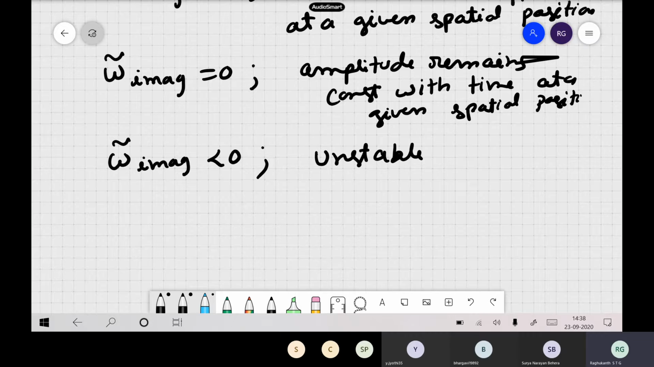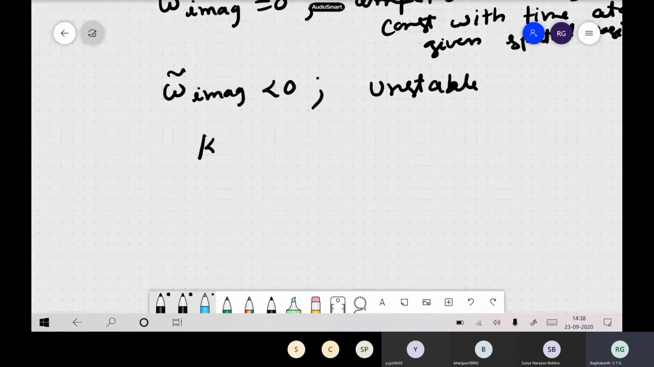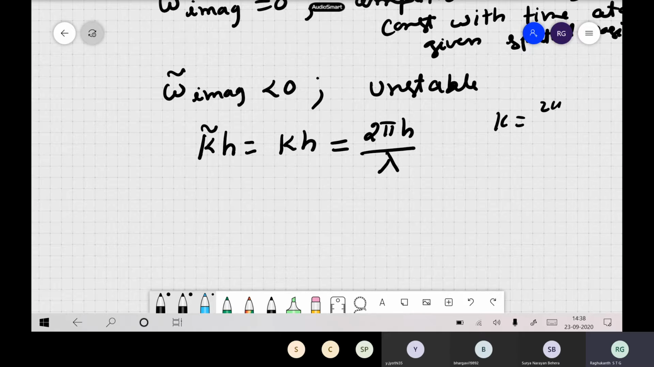Now if I denote this as k bar h, to simplify, if we assume this as k itself, the analytical wave number, then the numerical wave number and the analytical wave number are the same. If you write this as 2 pi h by lambda, then k is nothing but 2 pi by lambda, where lambda is the wavelength of the wave itself.